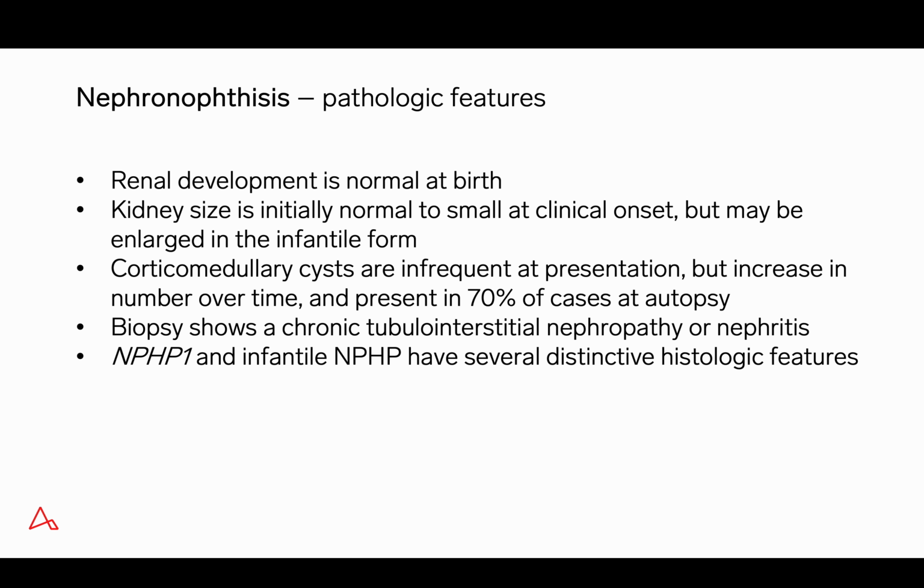Corticomedullary cysts are infrequent at presentation, but increase in number over time. They are present in about 70% of autopsy cases, which means 30% of cases will never develop corticomedullary cysts. And unfortunately, corticomedullary cysts are usually not present at the time of clinical presentation. The biopsy shows a generally nonspecific chronic tubulointerstitial nephropathy or nephritis. Different authors will use different terms, nephropathy or nephritis. Inflammation is present and at times is quite prominent, as we'll see.